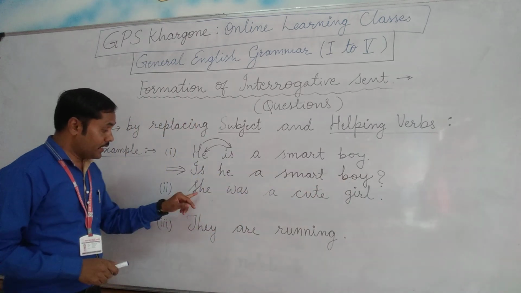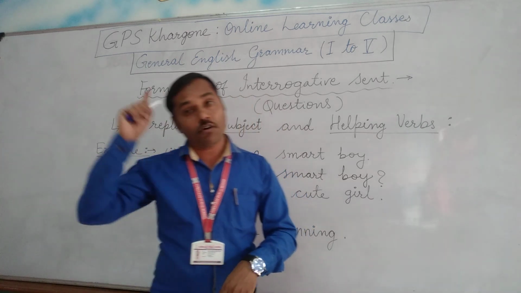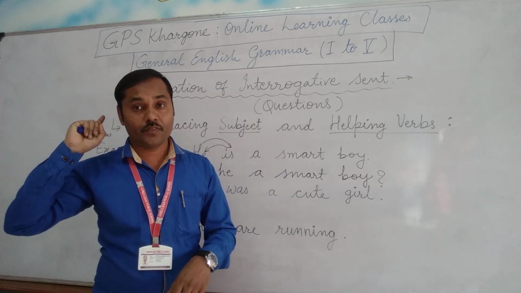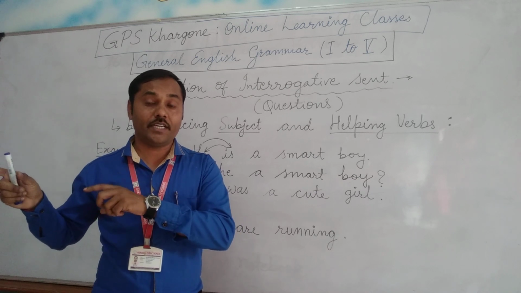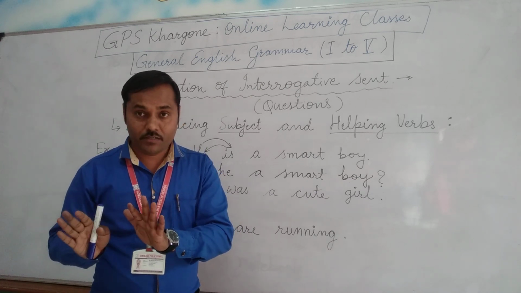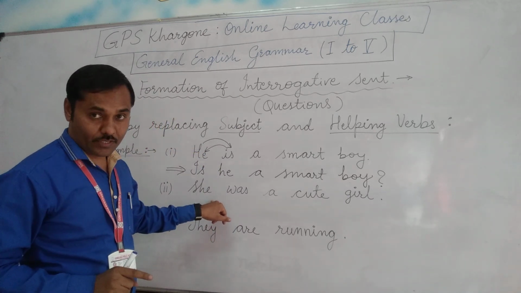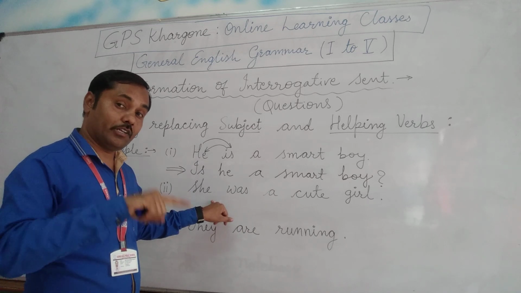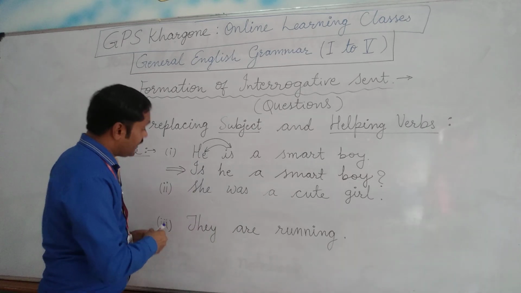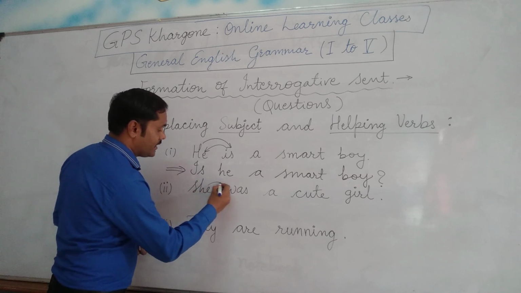Now second: she was a cute girl. The girl whom I met yesterday or the day before yesterday, she was a cute girl. Now this is an affirmative sentence. Now try to make it into an interrogative sentence. The same procedure: we need to exchange these two only.